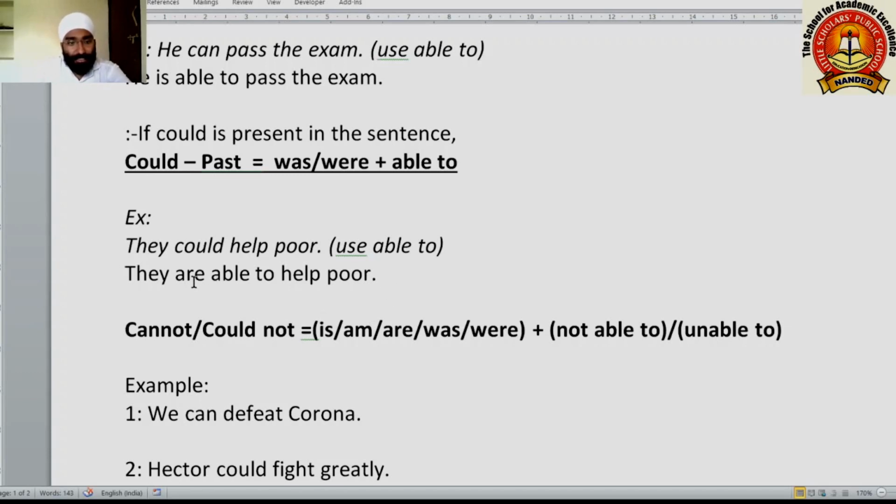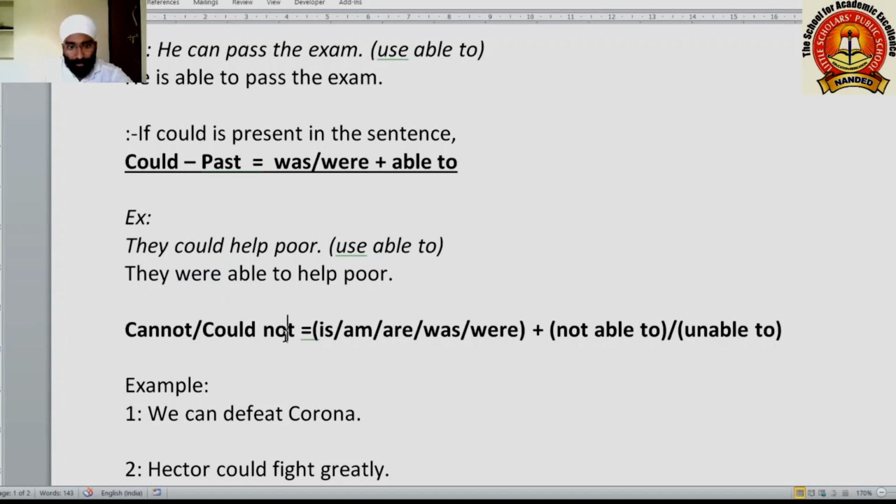In this sentence, we have used were because they is a plural pronoun. It represents more than one people. They were able to help poor. This is why we have used were, and could is there. So we are not using are here, we are using were. This represents the past tense.